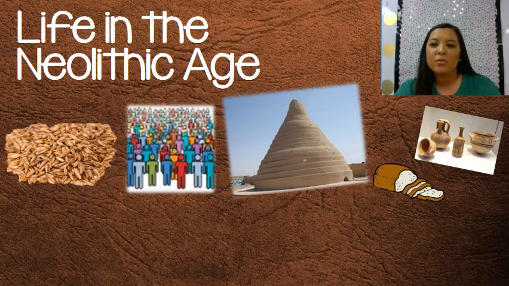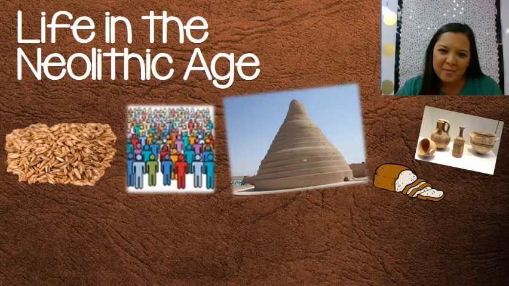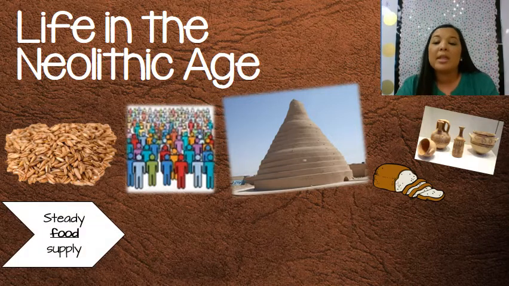Okay, so now that you've thought about why people would have big, large, thick walls around their village, let's talk about what life inside of that village might have looked like. During the Neolithic age, people began to settle into villages, and these villages were often located next to fields that could be planted. So we're talking about large fields where we could grow and plant food. So there was a steady food supply in these villages.